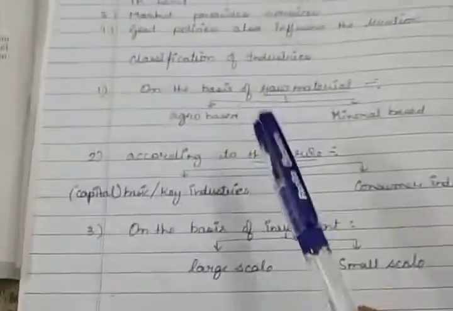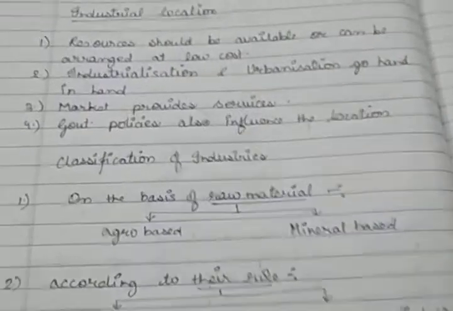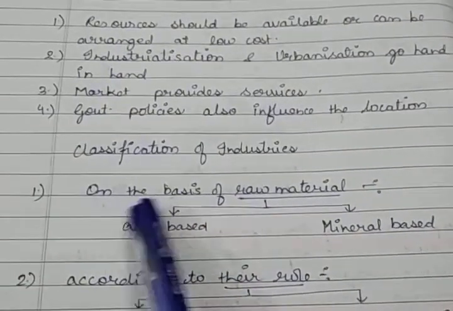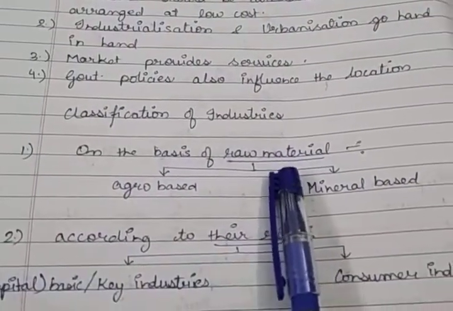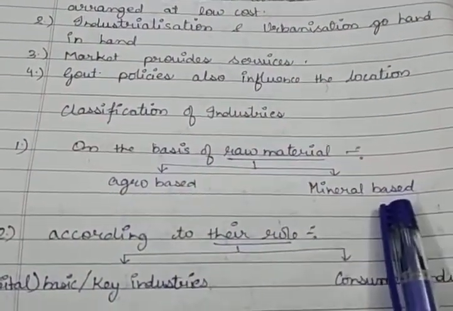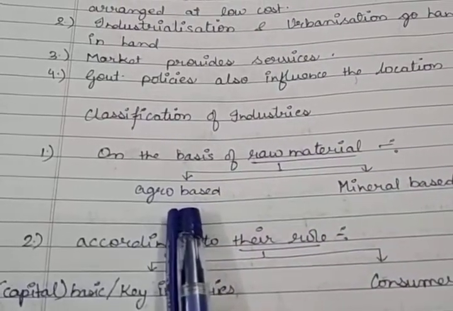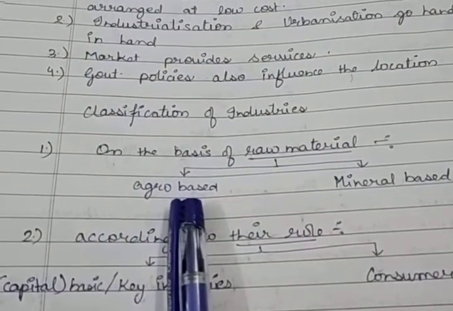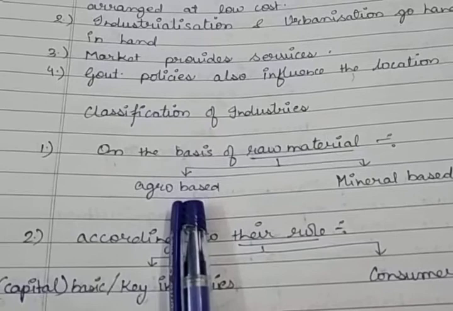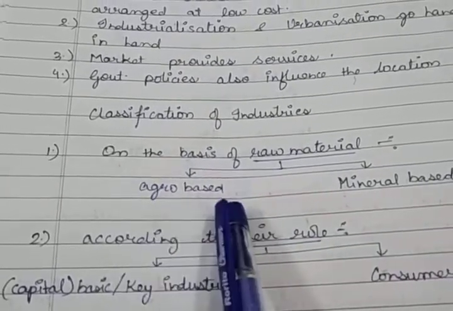Now the next topic which we are going to discuss is the classification of industries. First of all, the classification of industries on the basis of raw material. On the basis of raw material, there are two categories: agro based or mineral based. That means those industries which get their raw material from agriculture. Just like for making sugar we get sugar cane, so that is an agro based industry. Rubber, coffee, silk, cotton, all these things are included in agro based industries.